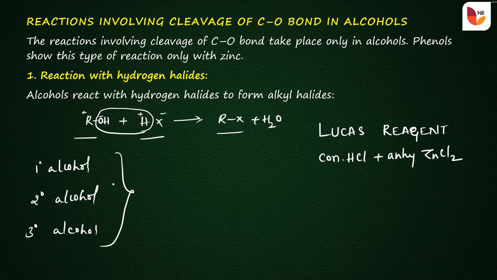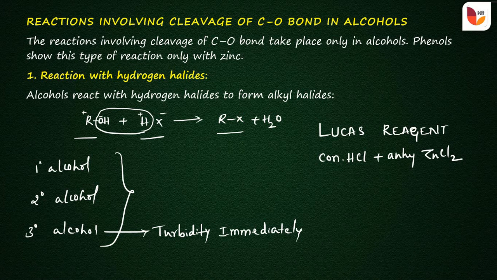The tertiary alcohols produce turbidity or precipitate immediately. Such alcohols are generally called tertiary alcohols.